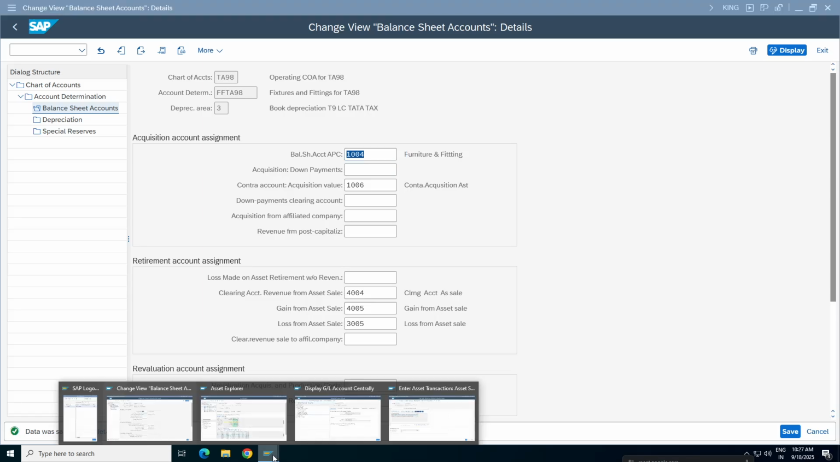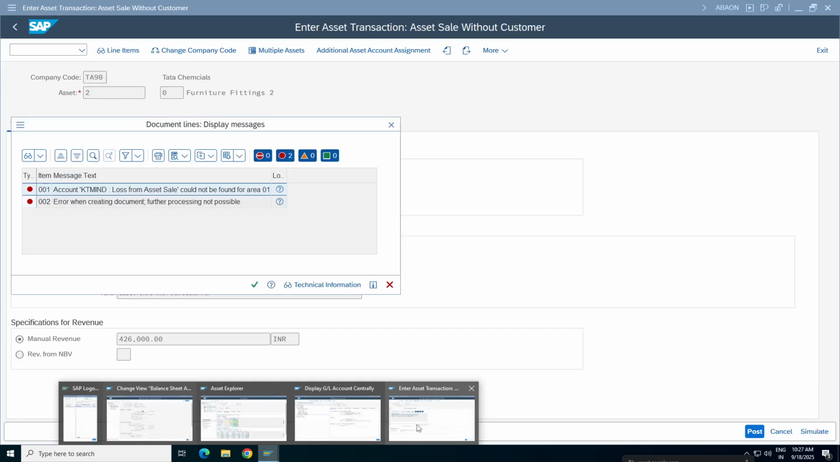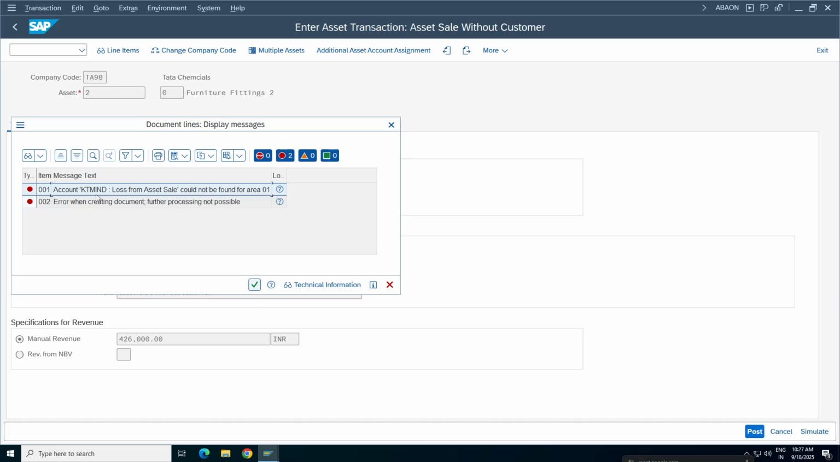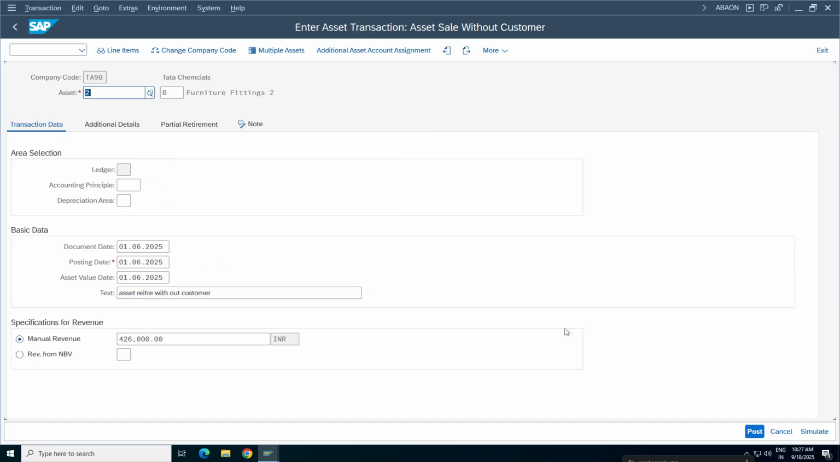Is asset accounting interesting or not? Anyone? Boring? Interesting only, sir. So here we are. KTMIND has been defined. So what I'll do, click on simulate.